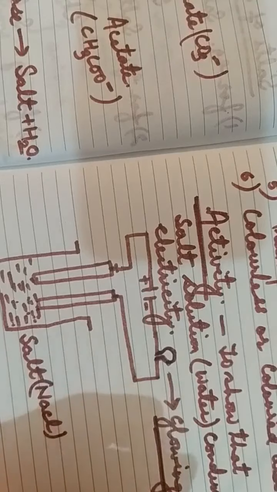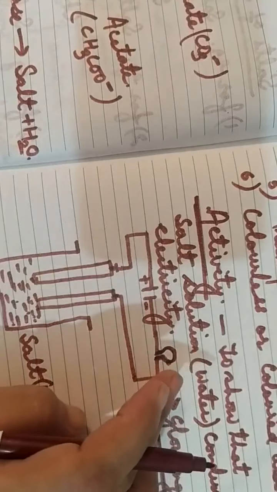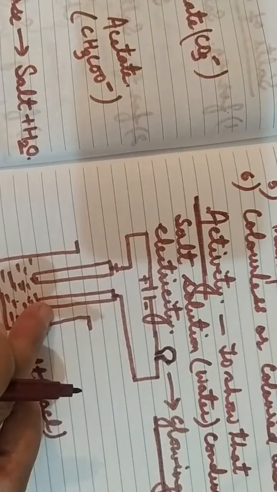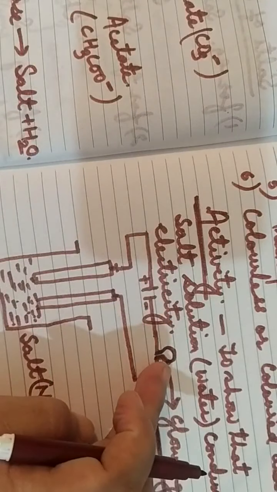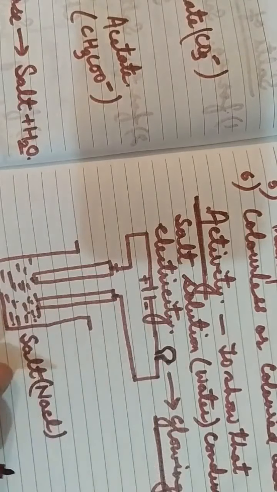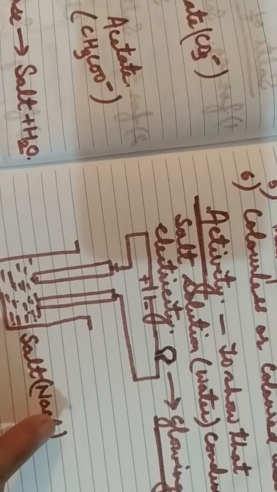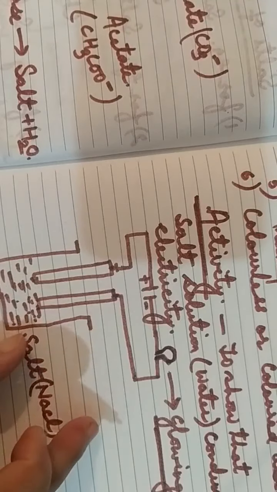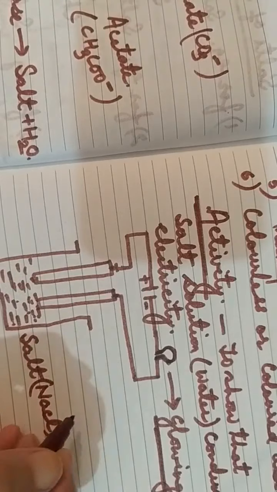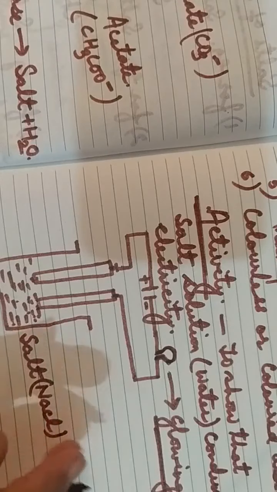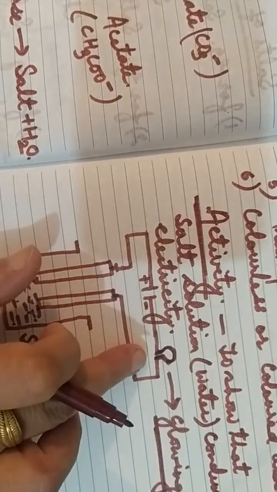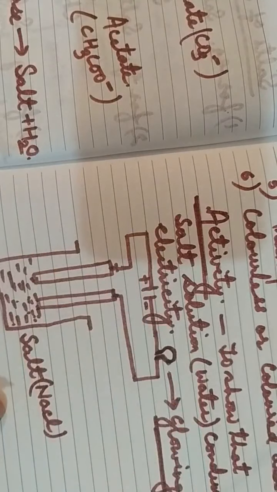Then what does it indicate? The glowing of the bulb indicates that current passes through the circuit. That's why the bulb is glowing here. It indicates that the salt solution conducts electricity, which we wanted to prove. So in this way we can prove that the salt solution conducts electricity. Is it clear to everyone, children?